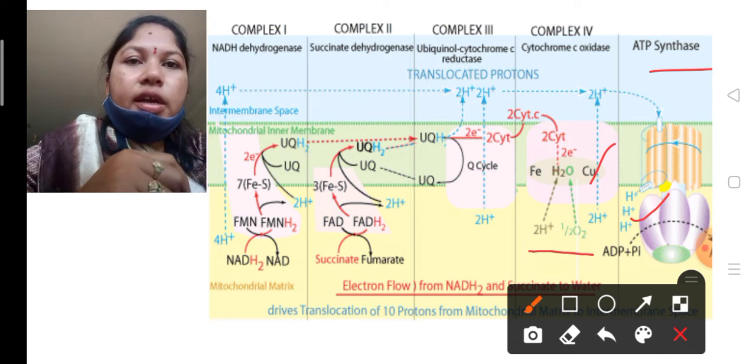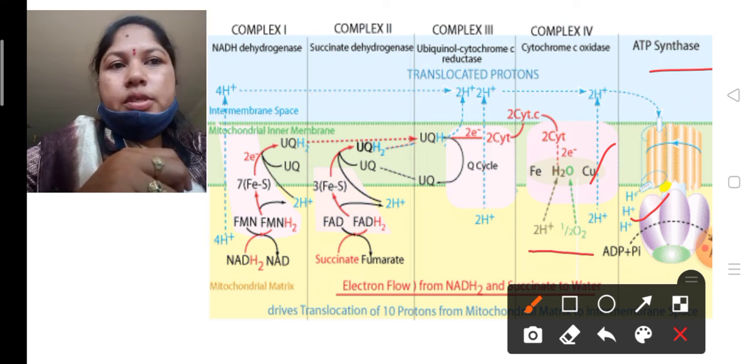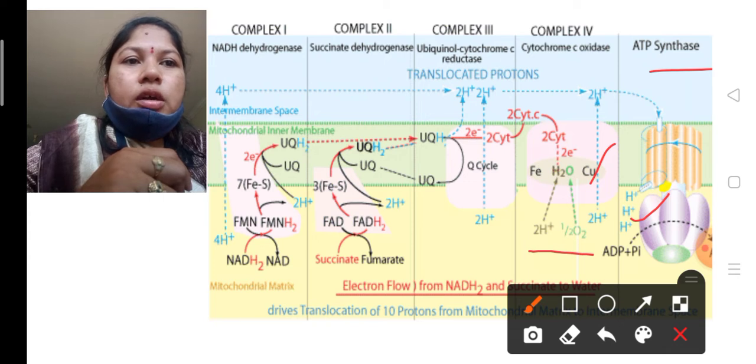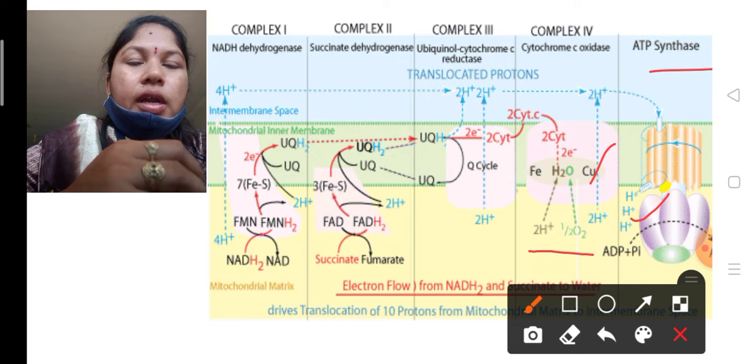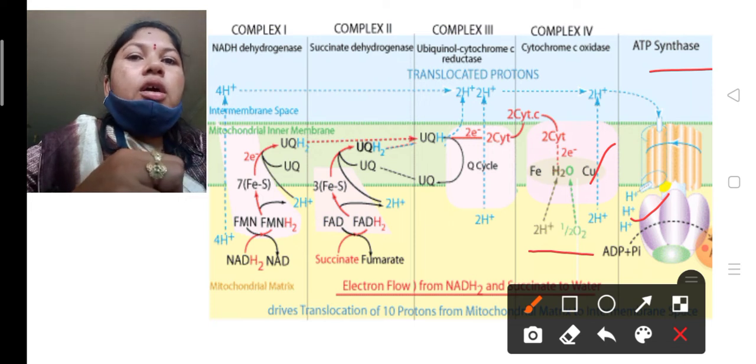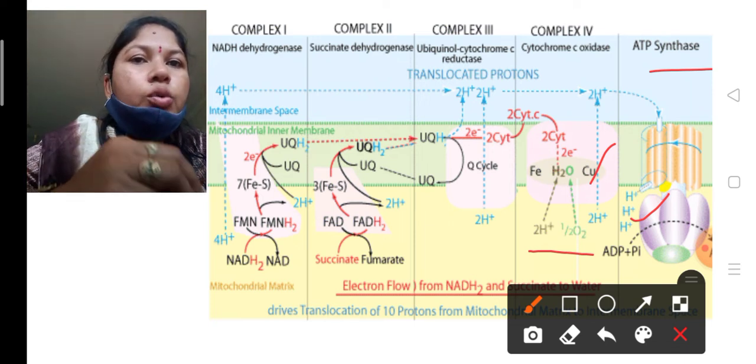From 1 NADH, 3 ATPs are produced. From 1 FADH2, 2 ATPs are produced. After the ending of the ETS, the electron transport system, finally 32 to 34 ATPs are produced.